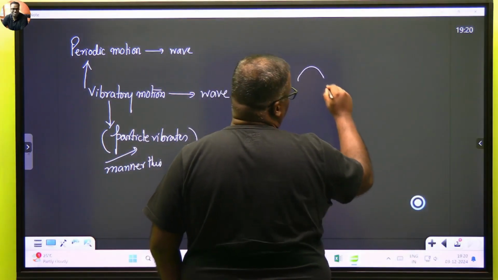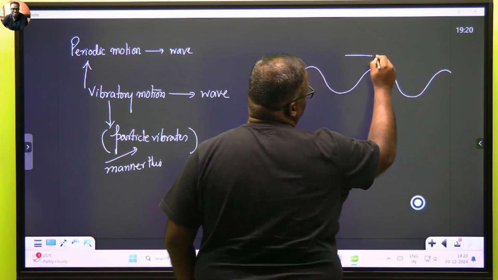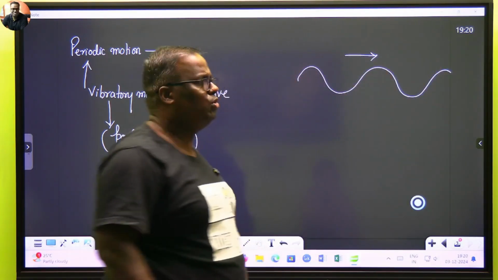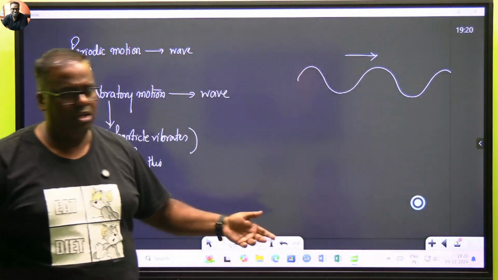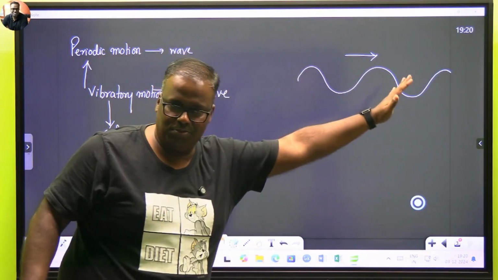So let's say that there is a wave which is represented in this manner, and the wave is propagating in this direction. How do you say, sir, wave is propagating? Simply go to the gym, take the rope and do this thing. You can see the wave propagating in this manner.